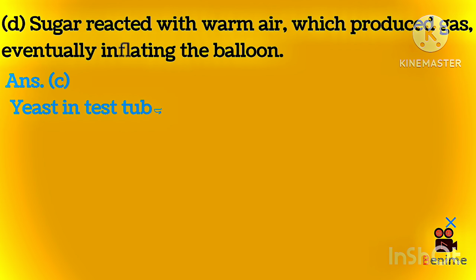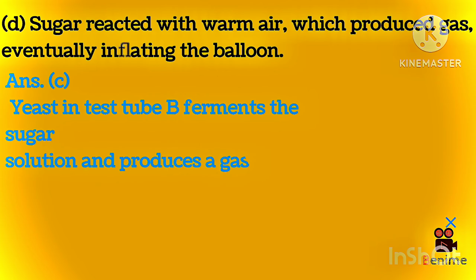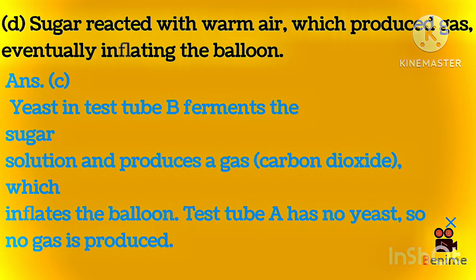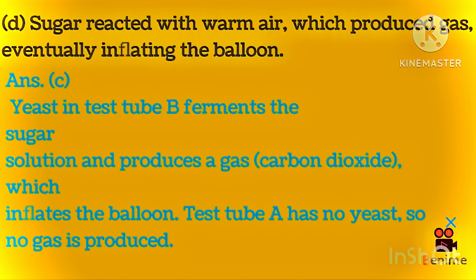Answer: C. Yeast in test tube B ferments the sugar solution and produces a gas, carbon dioxide, which inflates the balloon. Test tube A has no yeast, so no gas is produced.